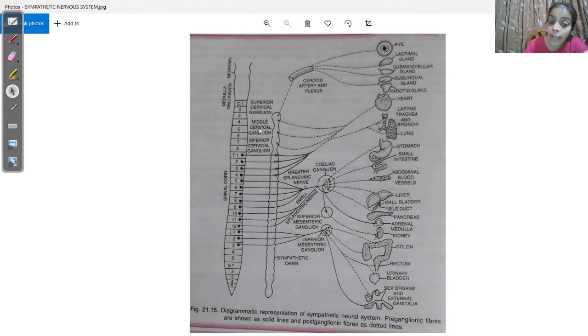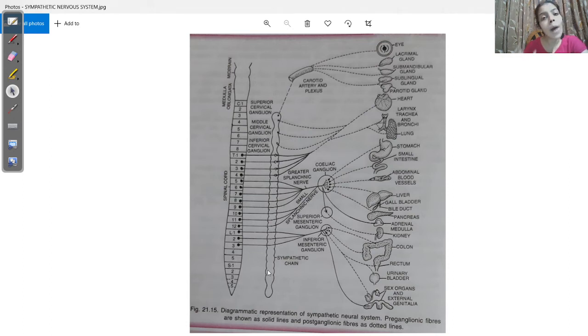Now from the cervical region, certain nerve fibers will arise. From the thoracic region, certain nerve fibers will arise. From the lumbar region also, certain nerve fibers will arise. And from the sacral region, certain nerve fibers will arise. After emerging from the spinal cord, where will these nerve fibers go? They will go to a chain of ganglia which are situated lateral to the spinal cord. And this chain of ganglia is called the sympathetic trunk.